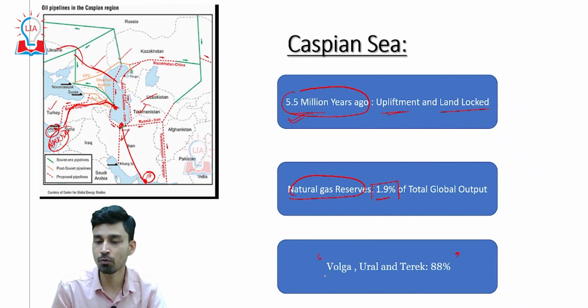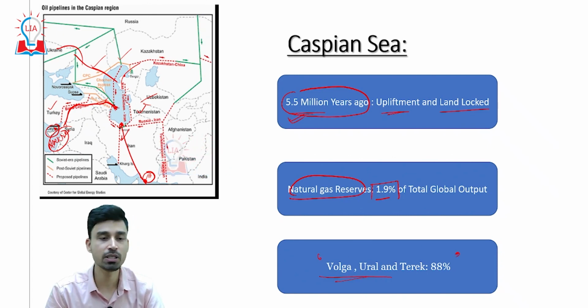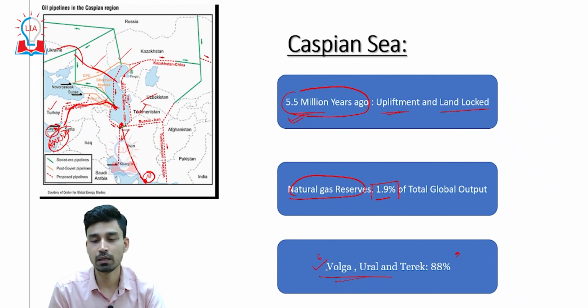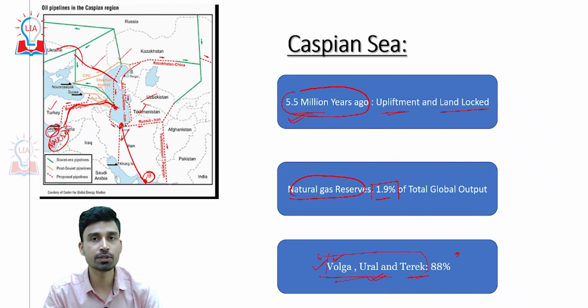Apart from that, one other point to understand about the Caspian Sea is that three major rivers drain their water into it from the north. The largest river is the Volga river. Apart from that, we also have the Ural river and the Terek river. These three rivers collectively deposit 88% of the water that drains into the Caspian Sea region.